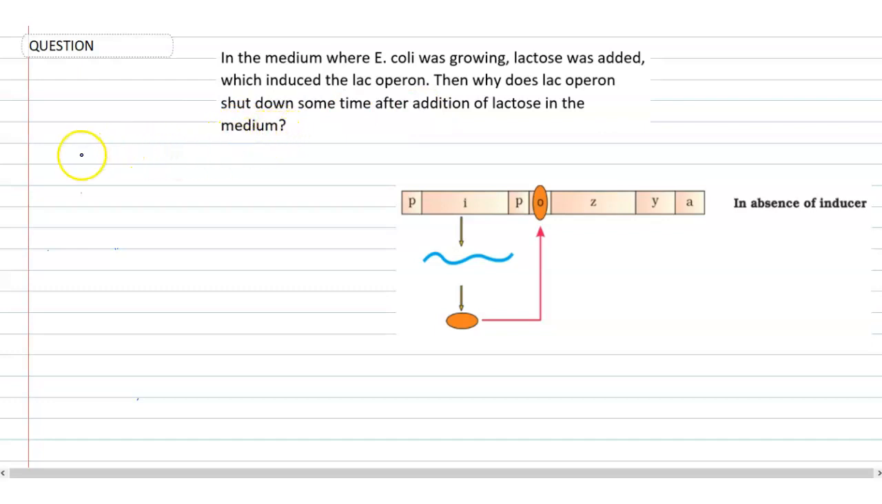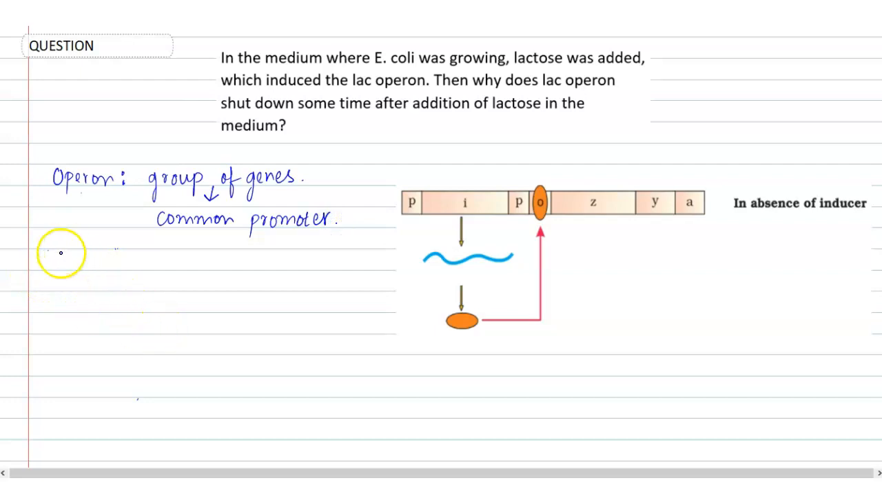So before getting to the question, let's understand some basics of this lactose operon. And basically, what is an operon? So operons are the group of genes, and such genes have a common promoter.